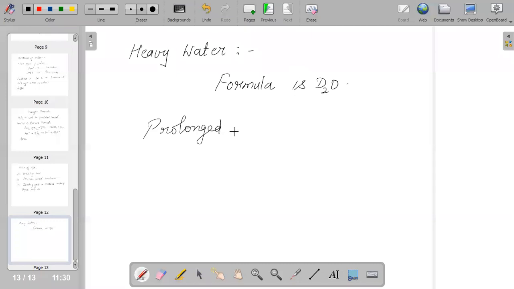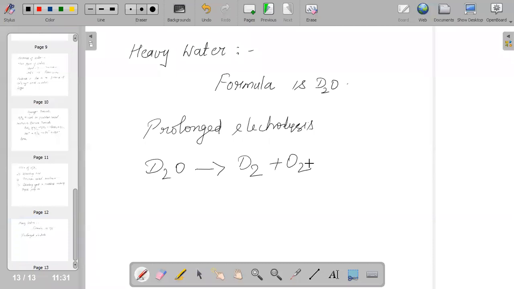Prolonged electrolysis of water is a method used to prepare heavy water. It is also a colorless, odorless, and tasteless liquid, but here the condition is that it is heavier than water. When we say T2O, heavy water on electrolysis will give T2 plus O2.